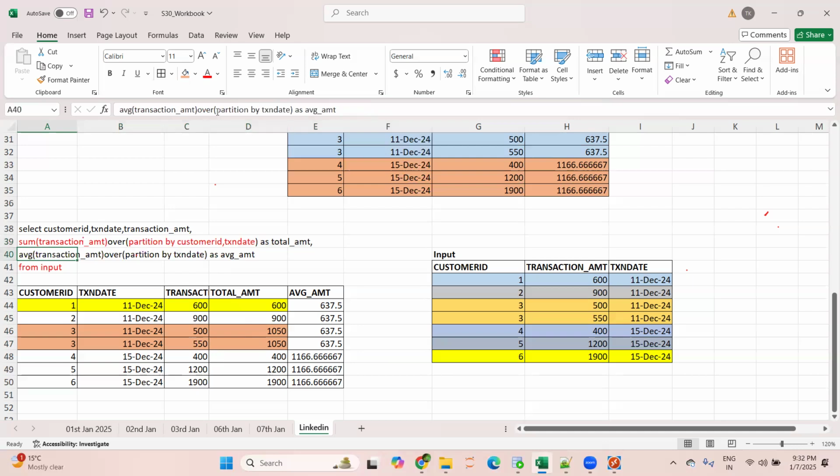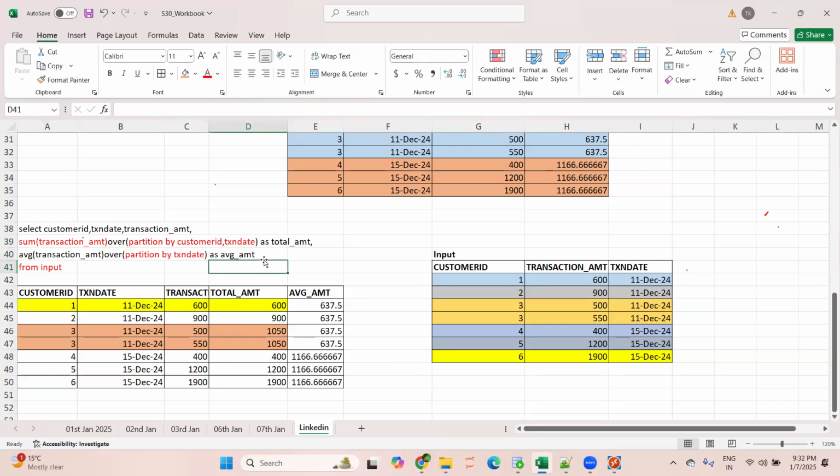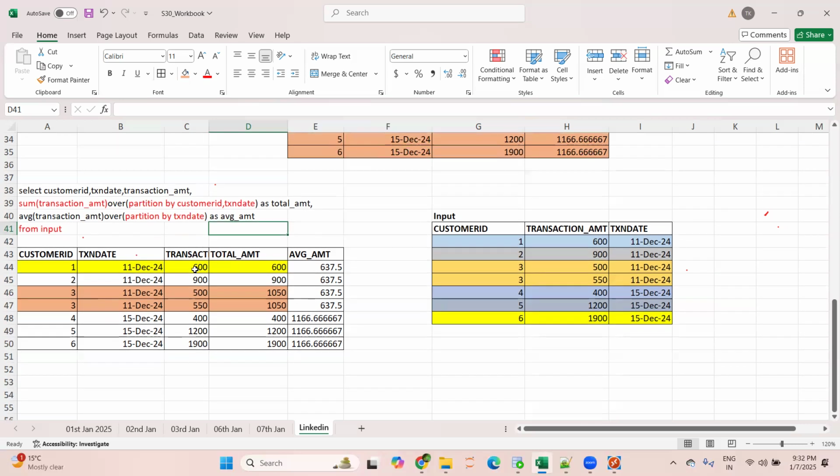Now, coming to this average. Again, this is one of the window functions. So first of all, partition by transaction date. In this case, what will happen? The engine will create partitions based on the transaction date. Can you tell me how many partitions we will get here? 2 partitions, only 2, because we have only 2 dates, 11th December and 15th December. So it will create one partition for 11th December and another for 15th December.